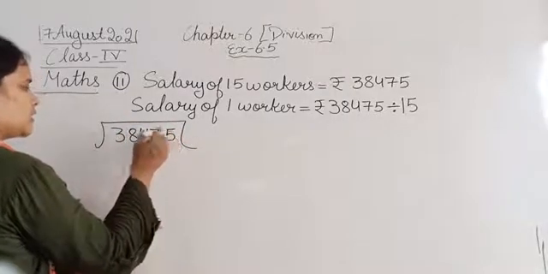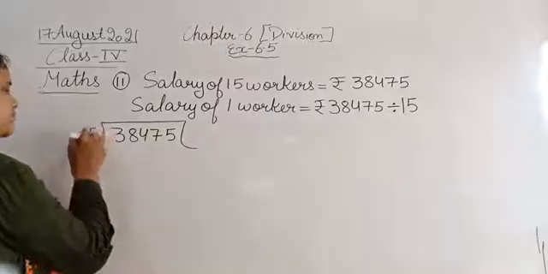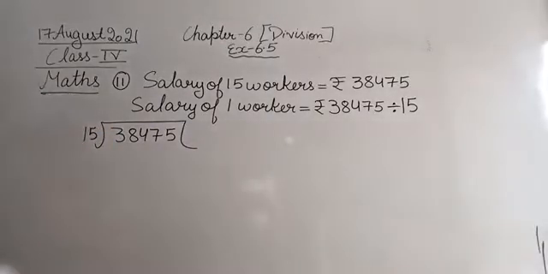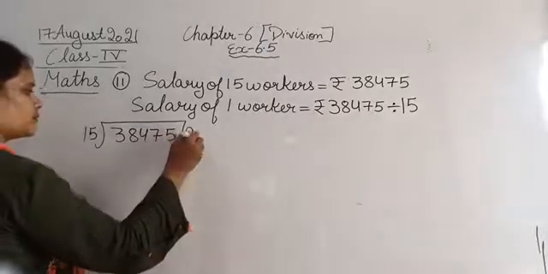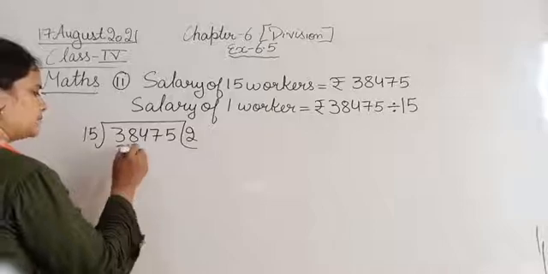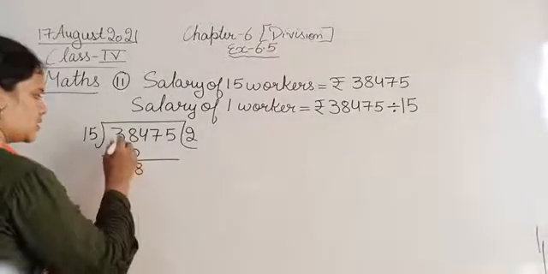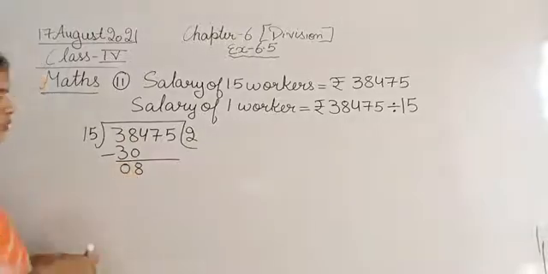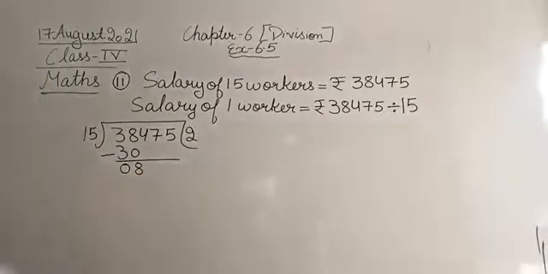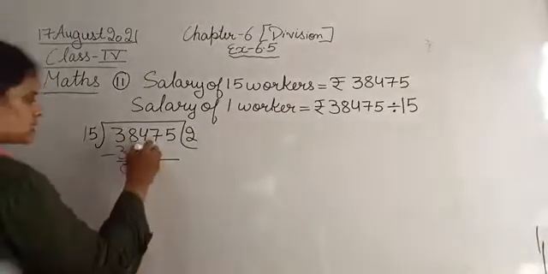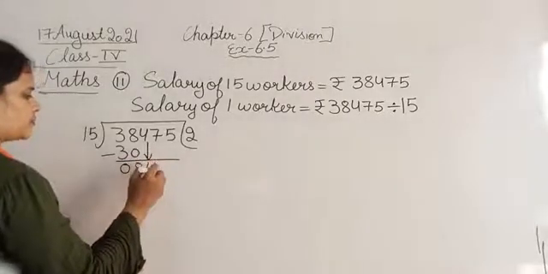38,475 divided by 15. Okay, so let's divide it. 15 twos are 30. This is 8. 3 minus 3, 0. Now we will bring down the next number, that is 4.